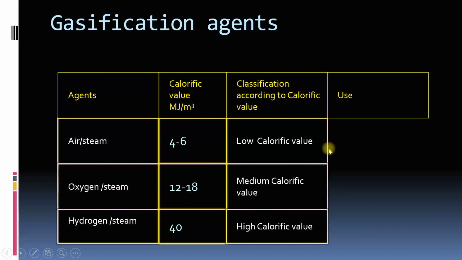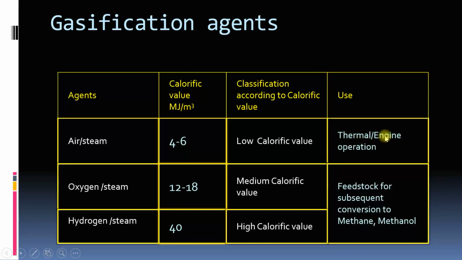This is normally used in thermal or engine operations. When you use oxygen, steam or hydrogen, your idea is to go for methane or methanol as an end product, so gaseous or liquid fuel.